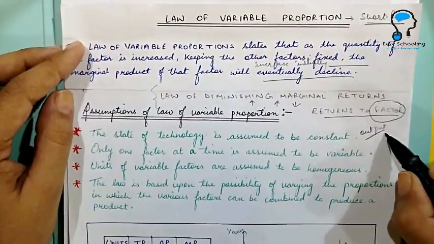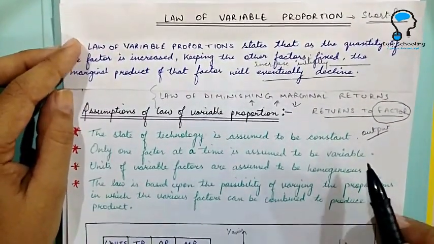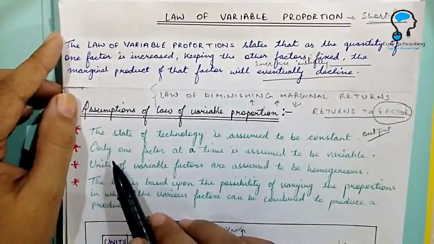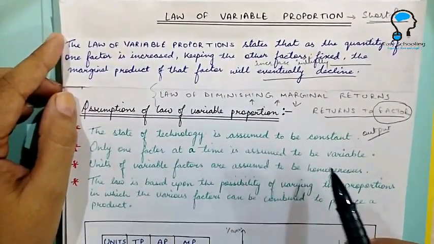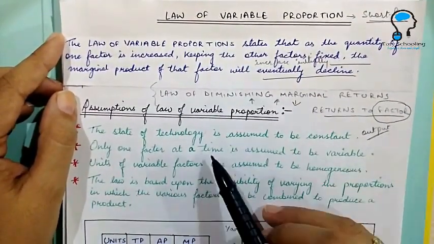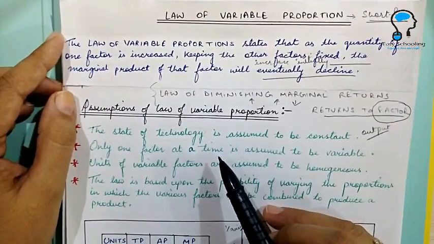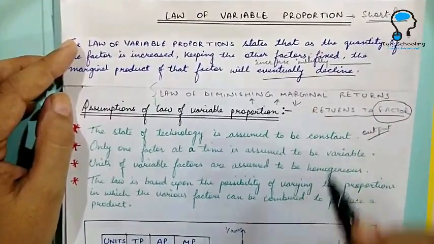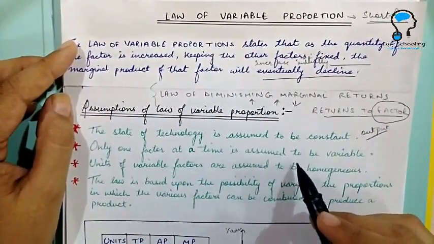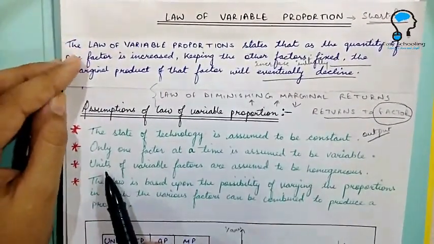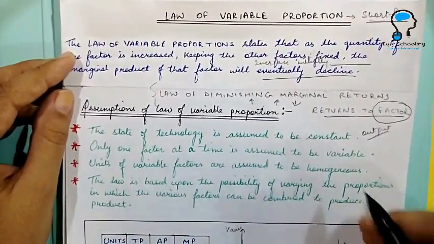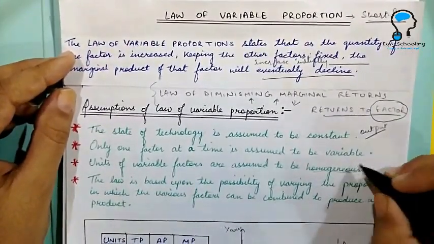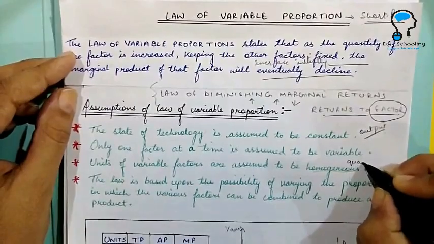So we cannot change the technology because we have to measure the change in output due to change in that particular variable factor. Another assumption is that only one factor at a time is assumed to be variable, because only then can we study what would be the change in output due to change in that variable factor. Then units of variable factor are assumed to be homogeneous.